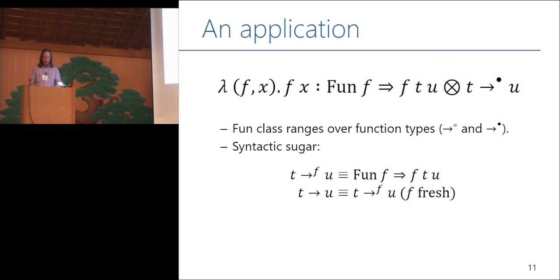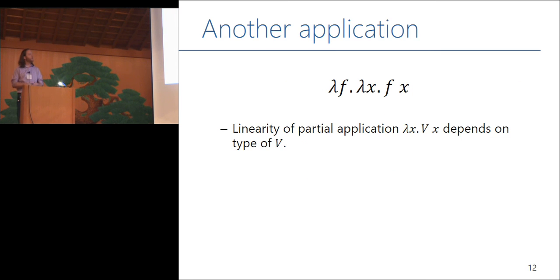But now let's look at another application, that one. The story for f and x is the same, and we know that f needs to be in the fun class, or have the fun constraint, and we know that x is an argument. But now we have the problem that I started with. Consider this subterm, right? The linearity of this subterm depends on what it's captured. It's captured f. If we give application here a restricted, linear f, then this subterm also has to be linear, or else we could copy it and so copy the f that it's captured. On the other hand, if we give it an unrestricted f, then we don't want this captured thing to be linear, right? We'd like it to be just as useful as it is in typical functional programming.